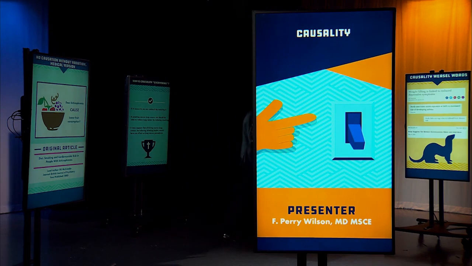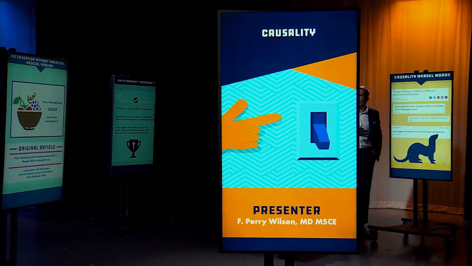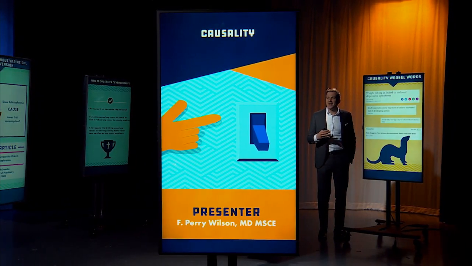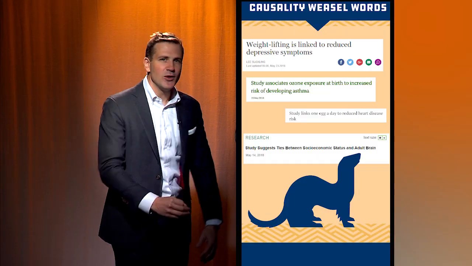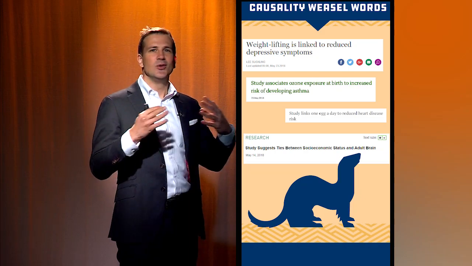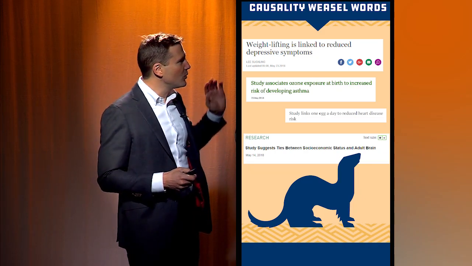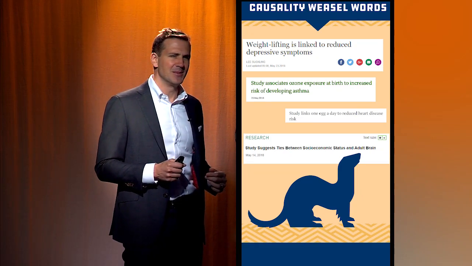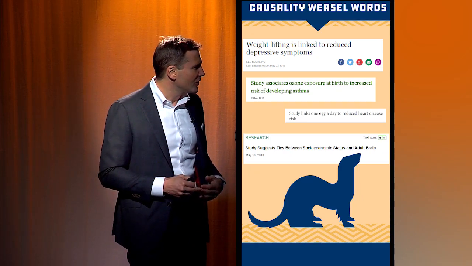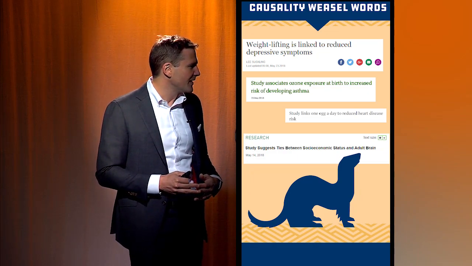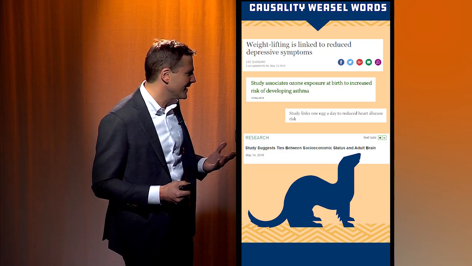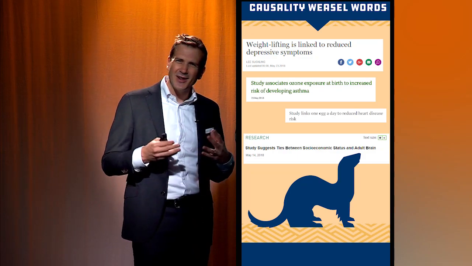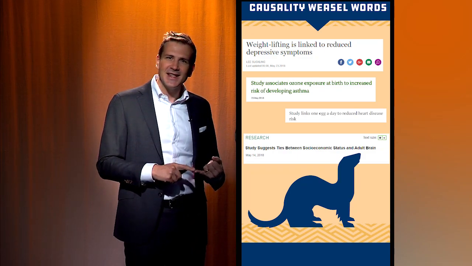Now, when we get started, I want to point out some of these things that I call causality weasel words, okay? So if you read news reporting of medical studies, you'll often see words like this. Look, weightlifting is linked to reduced depressive symptoms. Linked. Study associates ozone exposure at birth to increased risk of developing asthma. Associates. Study links 1 egg a day to reduced heart disease risk. What are these words? They're not saying causes, right?